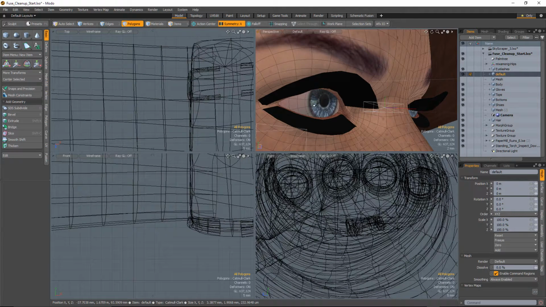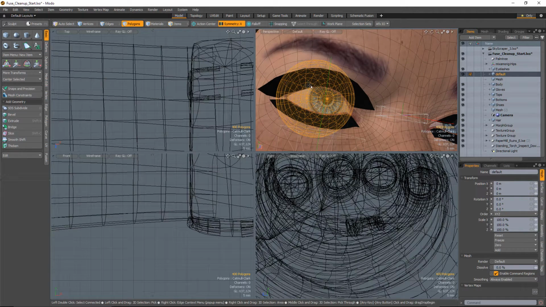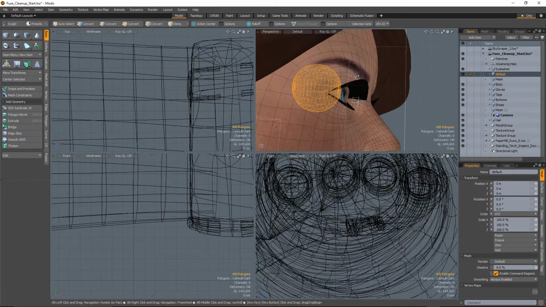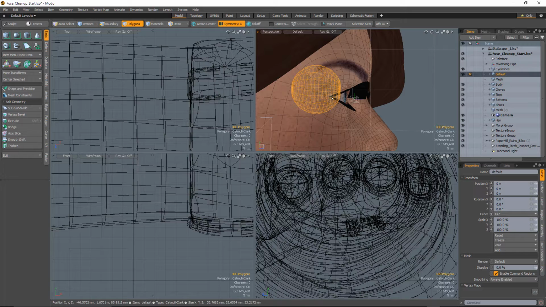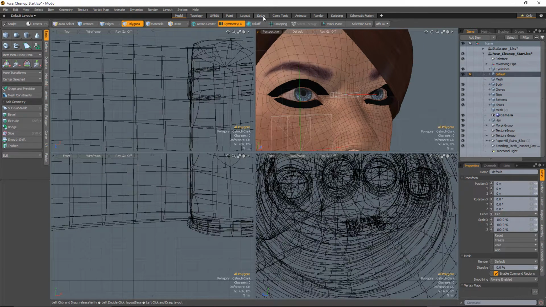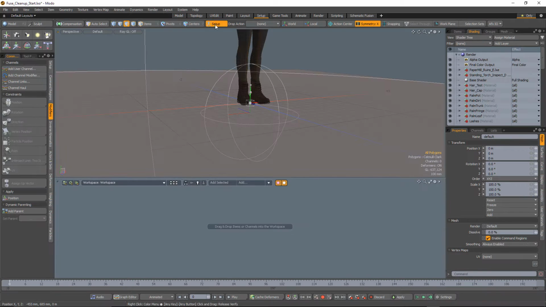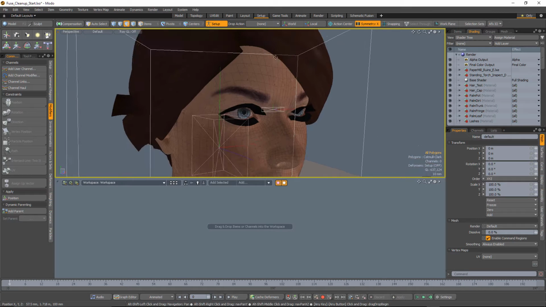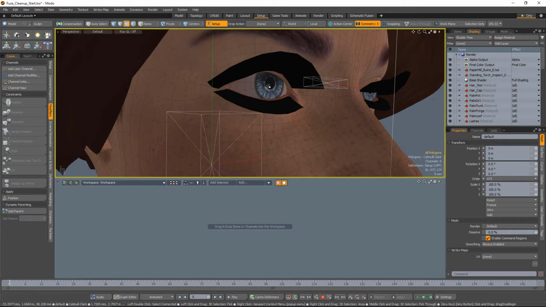Now this is also going to come into play when we want to duplicate this eye to create the outer portion of the eye. And that's because if we copy and paste these polygons, you notice that they are pasted out of place. All right, so instead of doing that, what we're going to do is hop over to our Setup tab. We're going to enter Setup mode, and now we're going to work on this in Setup mode.